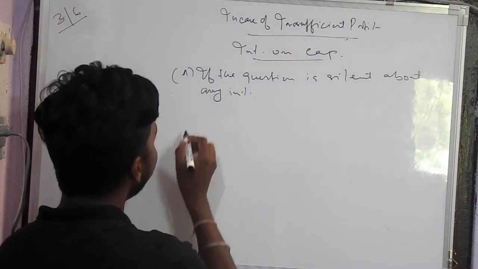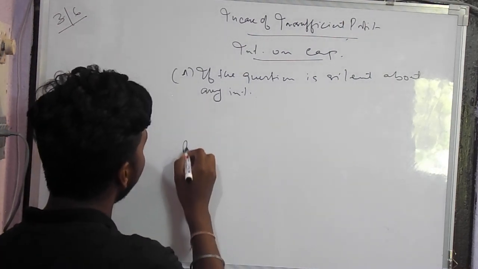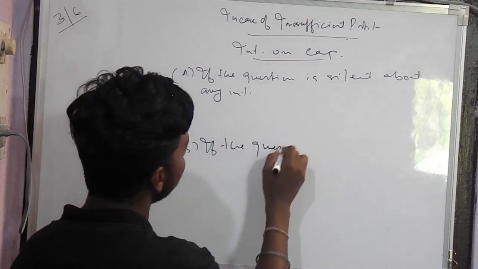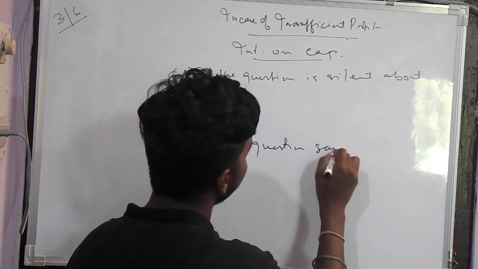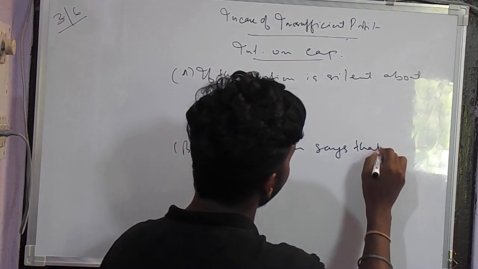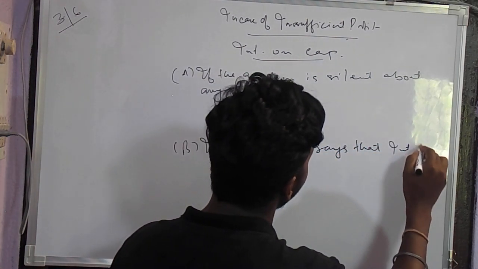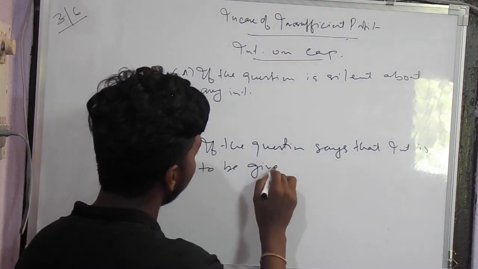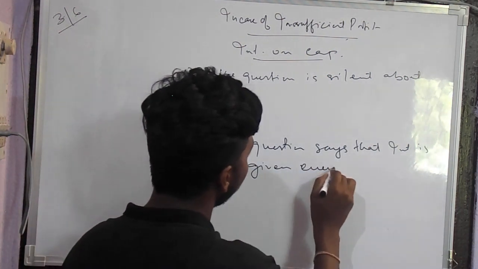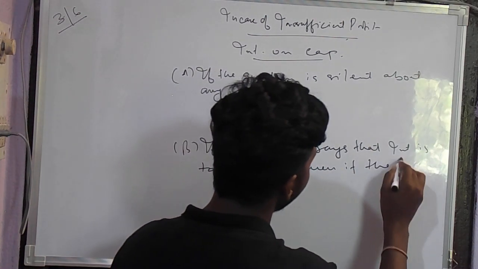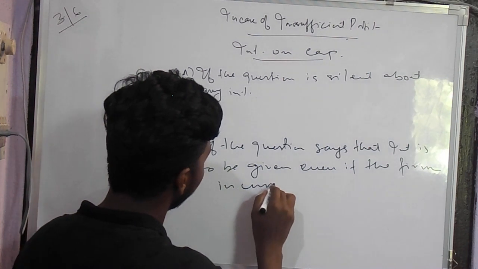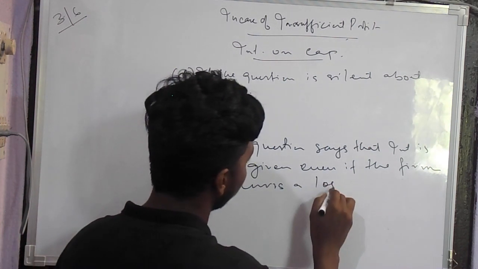And the second case is if the question says that interest is to be given even if the firm incurs a loss.